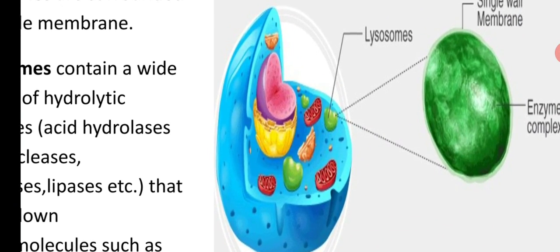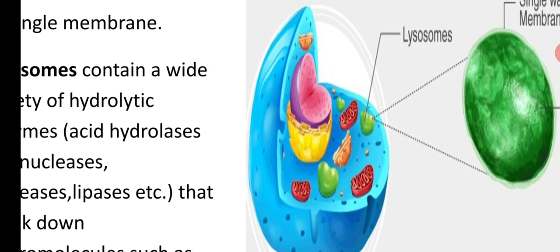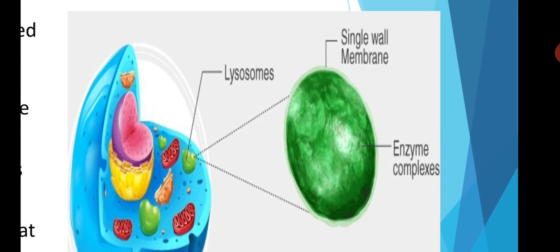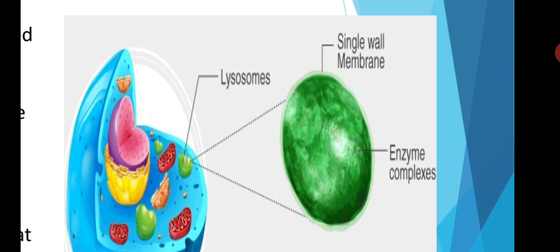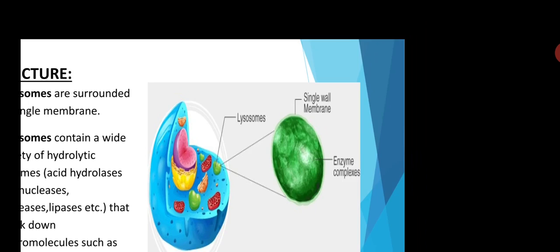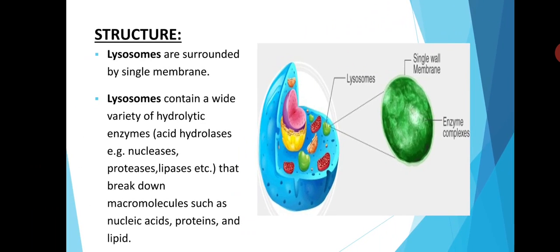As you can see the diagram, this is the structure of the cell, and in the cell lysosomes are present, which is the single wall membrane, and in the lysosome enzymes are present.